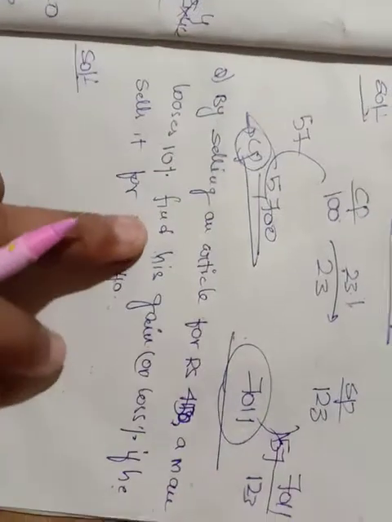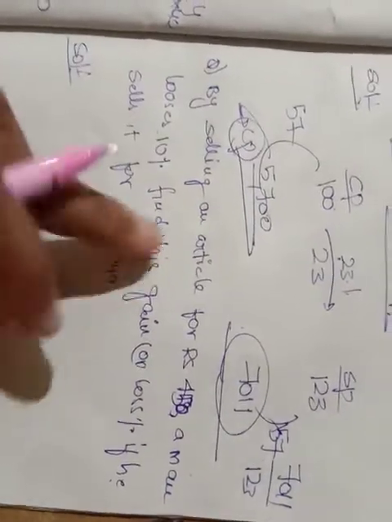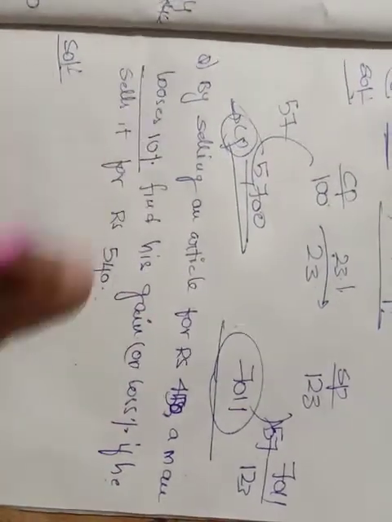See this. By selling an article for Rs 450, a man loses 10%. Definitely, loses means he got a loss. Find his gain or loss percent if he sells it for Rs 540.